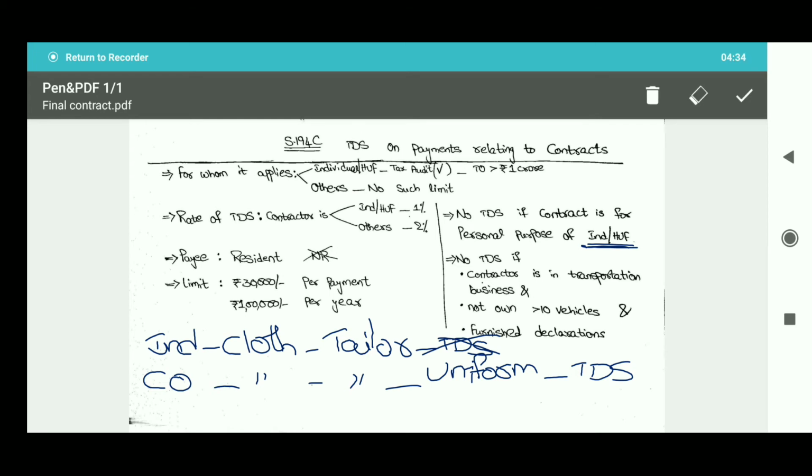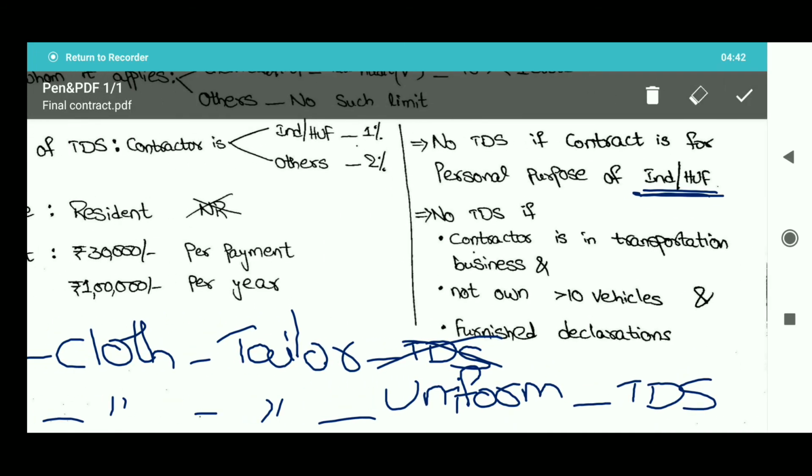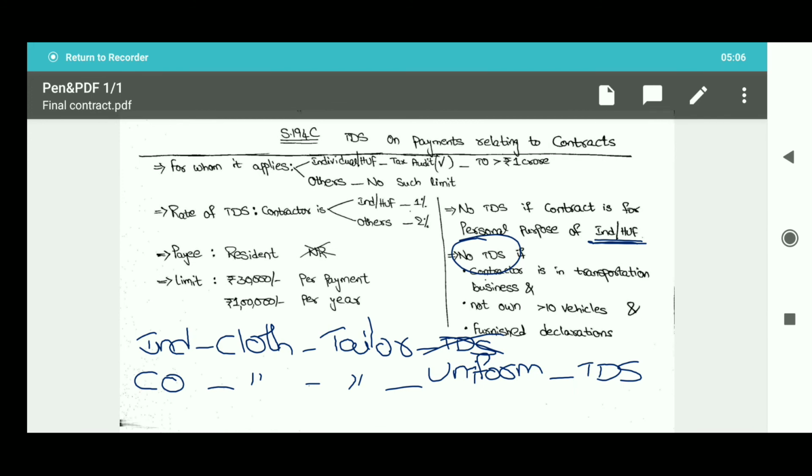And next, if the contractor is engaged in the transportation business and does not own more than 10 vehicles at any time during the previous financial year and has furnished some declarations, then TDS shall not be applicable. This ends Section 194C.